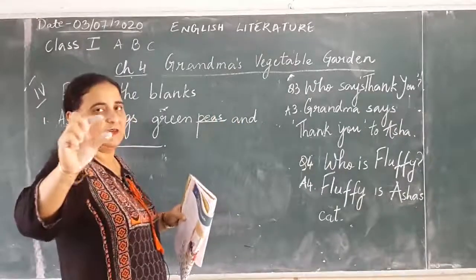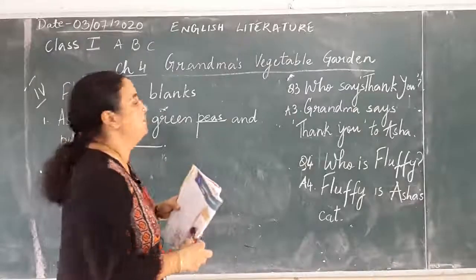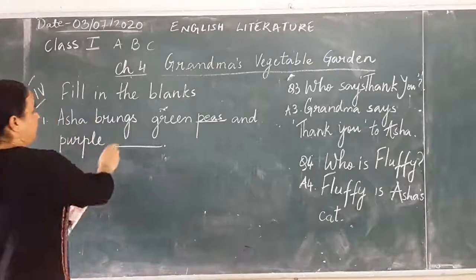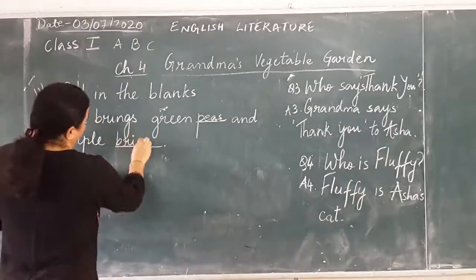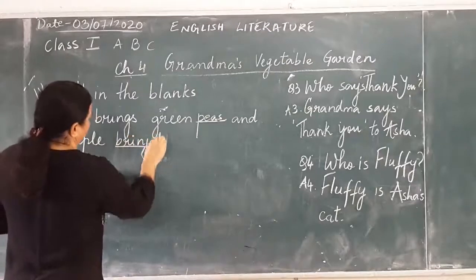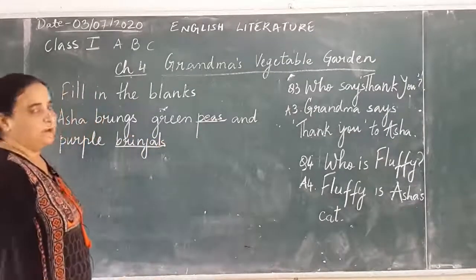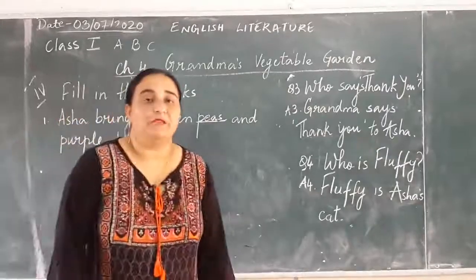Peas is a green vegetable and 4-5 pods are in it. Green pods, they are called peas. Then purple brinjal. Okay, so brinjal, B-R-I-N-J-A-L. This is brinjal. She brings purple brinjals. Peas and brinjals. Many children say the word brinjal incorrectly.